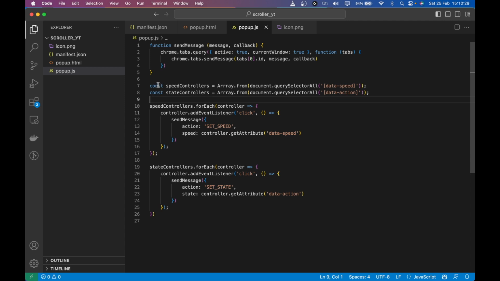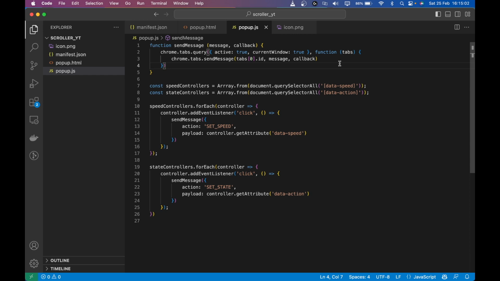To give a recap, what we really did here is we got the speed controllers and the state controllers from the popup.html. We added events on them. So whenever we click on the speed buttons or the state buttons, it will send a message, and the message has different actions, which we are going to listen for in a content script. We also created the sendMessage function, which will take care of sending the message. So now let's create our content script.